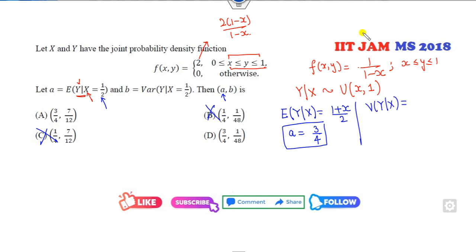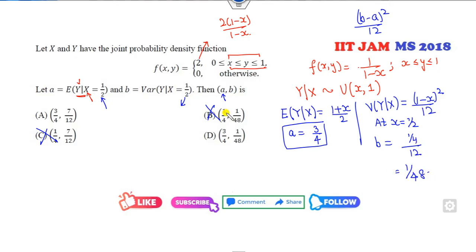What is the variance of the uniform distribution? B minus a whole square over 12. So x minus a whole square over, so what is that? X is half. So at x is my half, this value is b, half, 1 over 4 divided by 12. So 1 over 48 is the right answer. So 1 over 48, D, this option is the right answer, cancel the others.